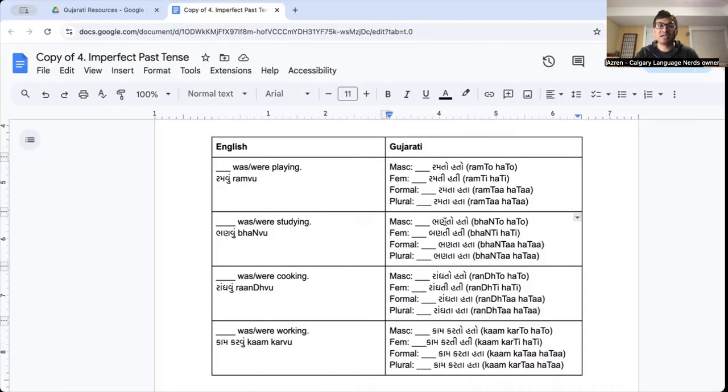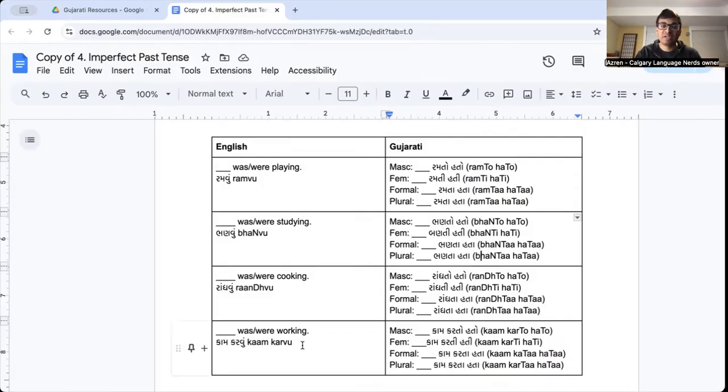If you're studying, masculine, bhanato hato, feminine, bhanati hati, formal, bhanata hata, plural, bhanata hata. Cooking, masculine, ranto hato, feminine, ranti hati, formal, ranta hata, plural, also ranta hata. For working, kam karto hato, masculine. Feminine, kam karti hati. Plural, formal, kam karta hata. And plural, kam karta hata.